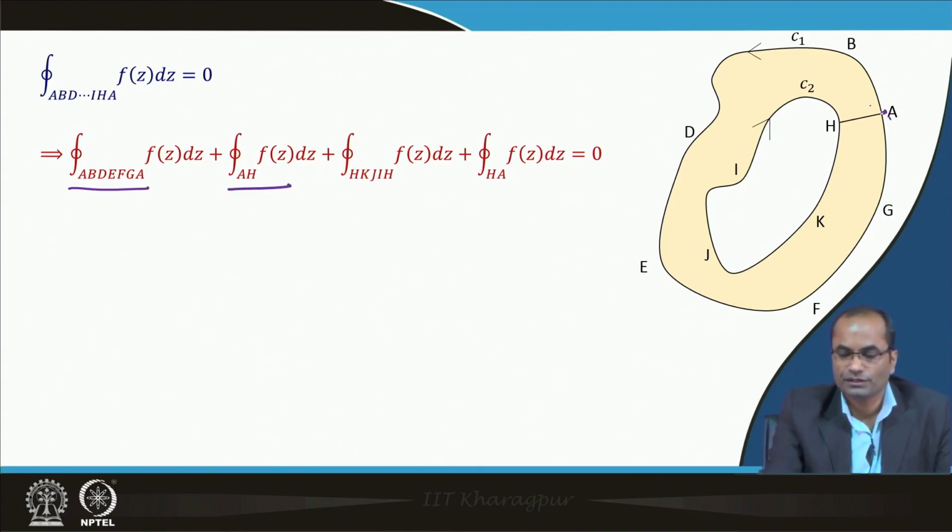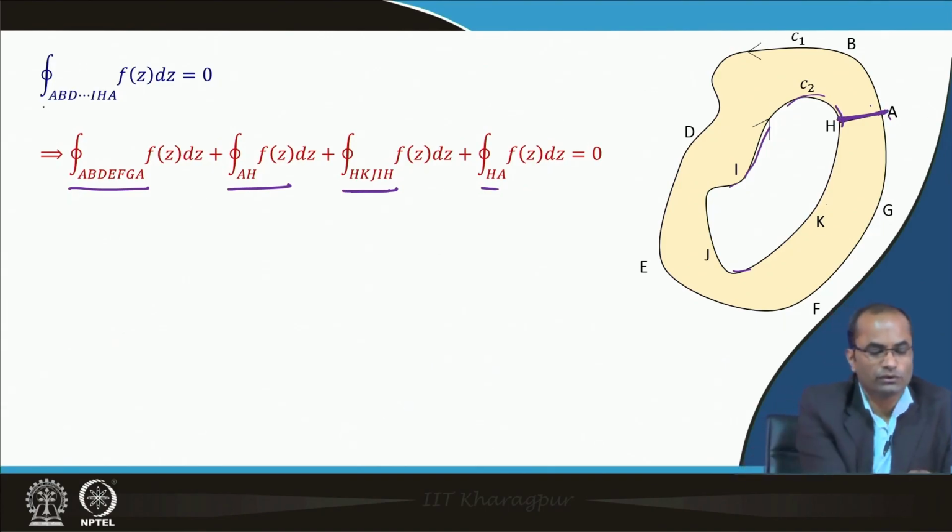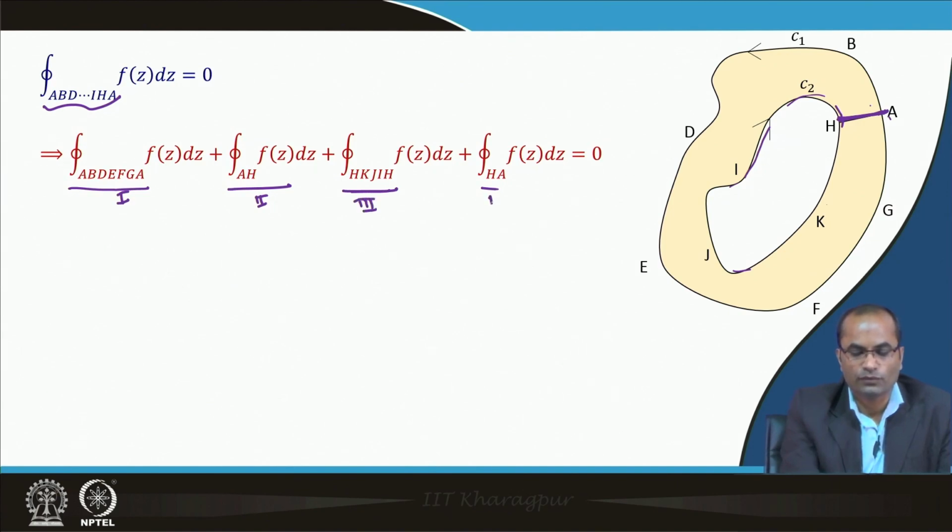Then the A H, the inner one here, because we get back to H, A H, and then the inner one H, K, J, and then I, and then again H. So, this closed curve, and then H A again get back to A. So, this whole closed curve has been broken into these 4 parts: this is number 1, this is number 2, then 3, and then 4.